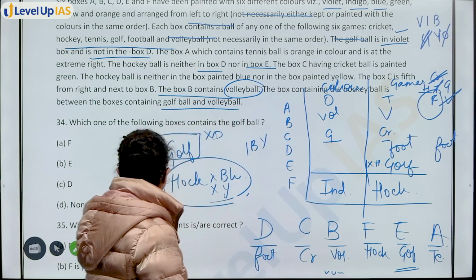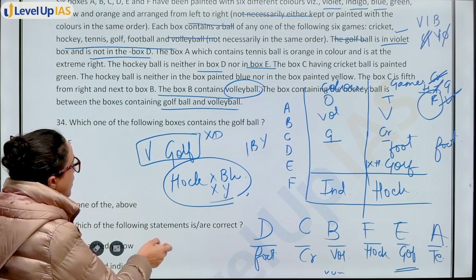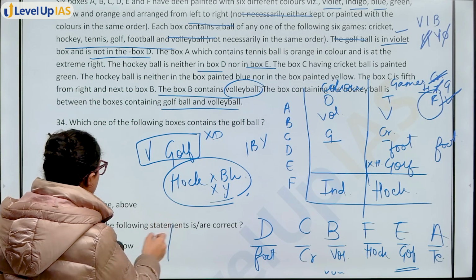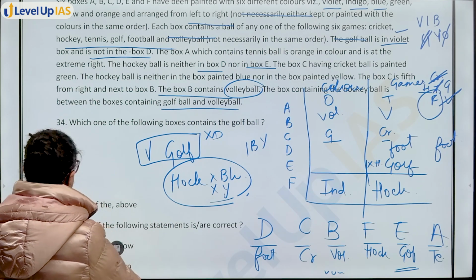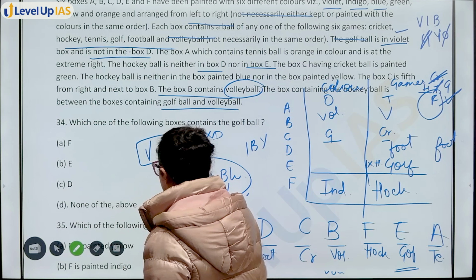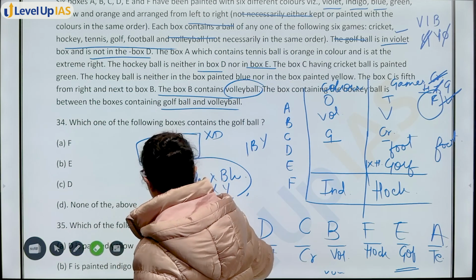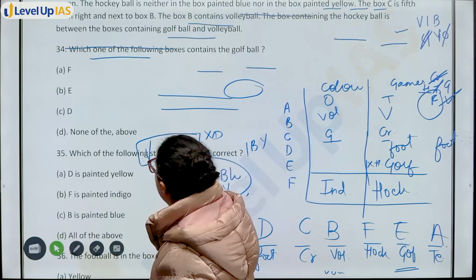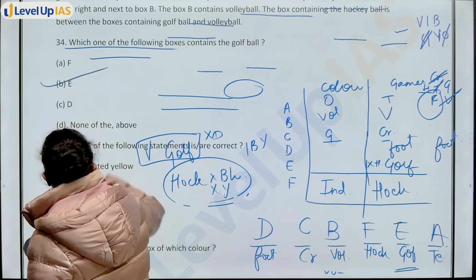Okay, now you see. First question is which of the following box contains golf ball? Golf ball किस में है? Box E में. Option B will be my answer. Option B, that is E has golf ball.